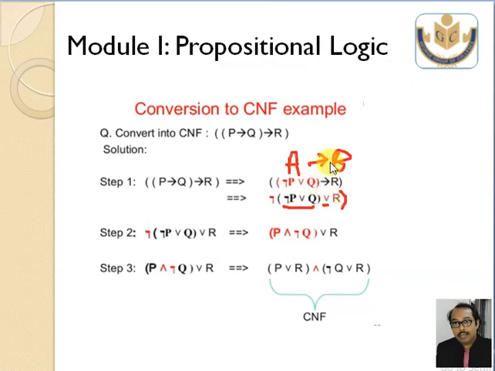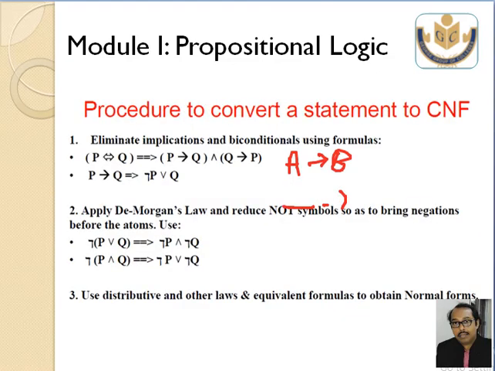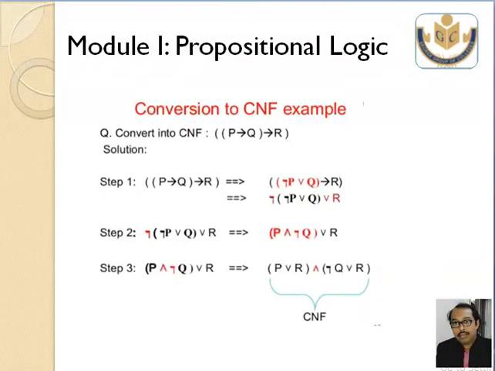How do I get this A arrow B? Again look at the previous slide: P arrow Q becomes not P or Q. Okay, so step 2 is converted.